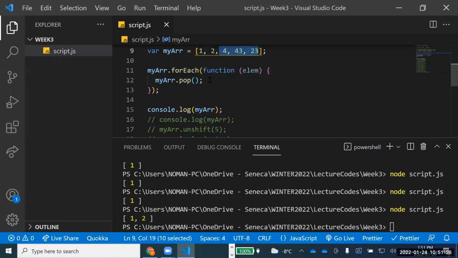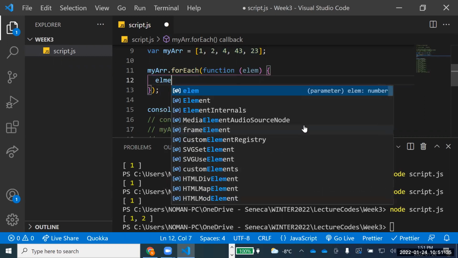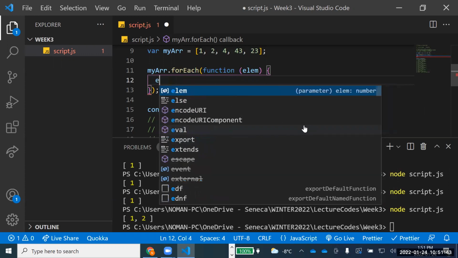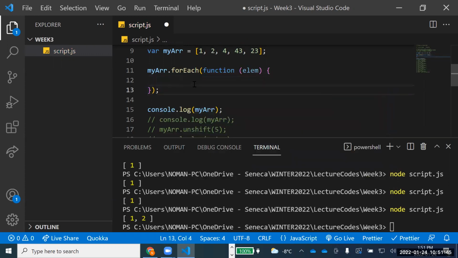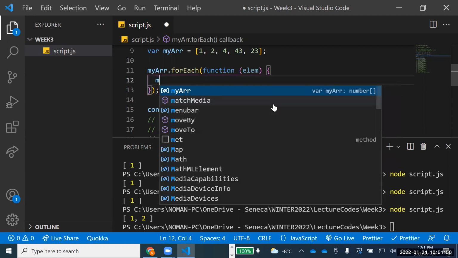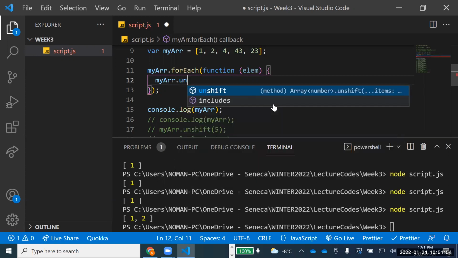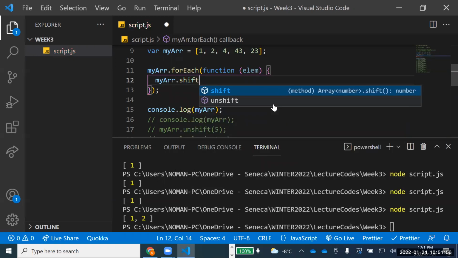But if you want to apply something on that one, not here, I'll talk about it when we talk about strings. But here, what we are trying to say is that now we have multiple methods for doing that one. So if I say, for example, unshift or shift, for example.